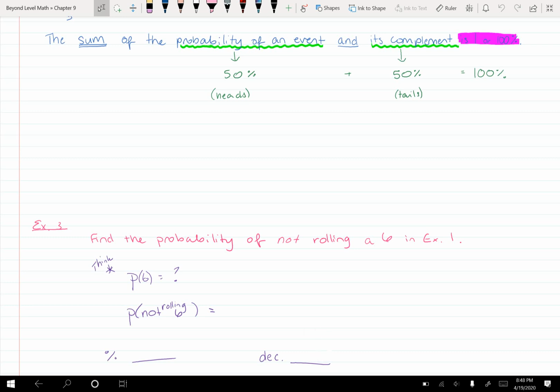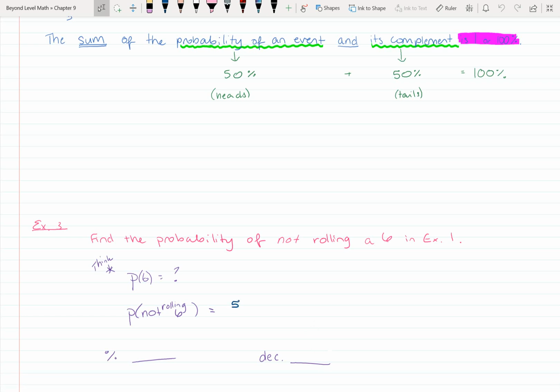Well, there are options, right? You could roll a 1, you could roll a 2, a 3, a 4, a 5. So that's 5 options out of 6 to not roll a 6. So 5/6 is our fraction. Our decimal is 0.83 repeating. So then our percent would be about 83%.